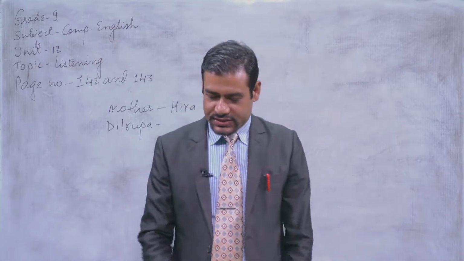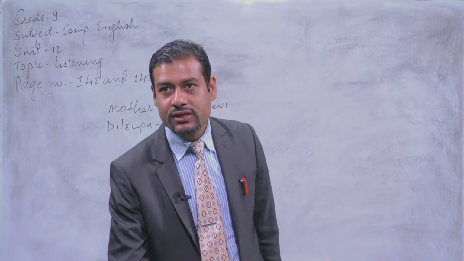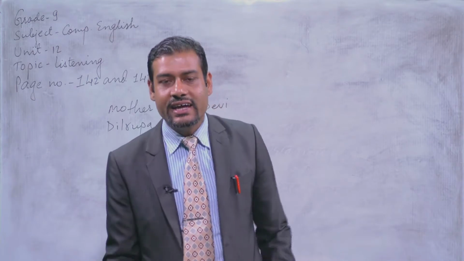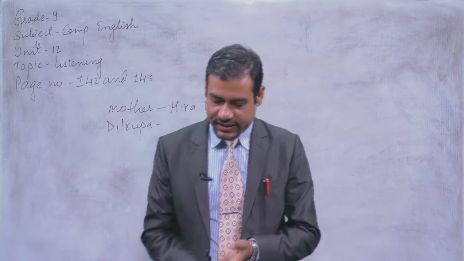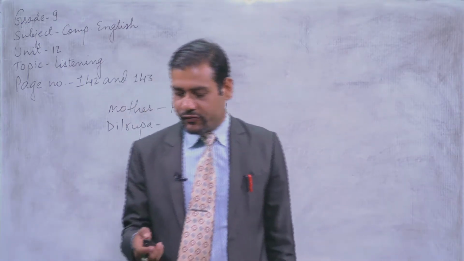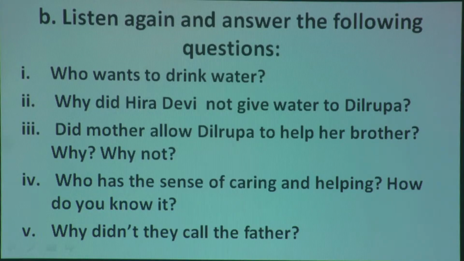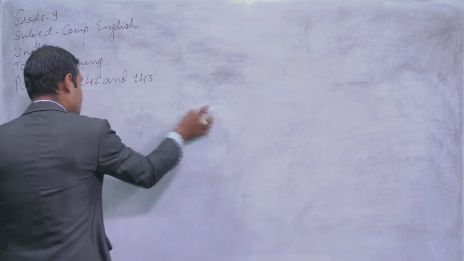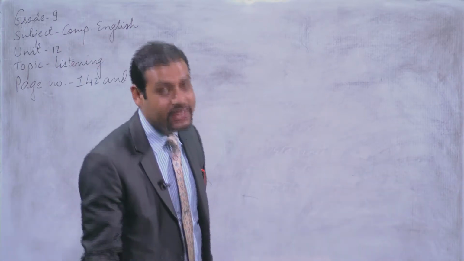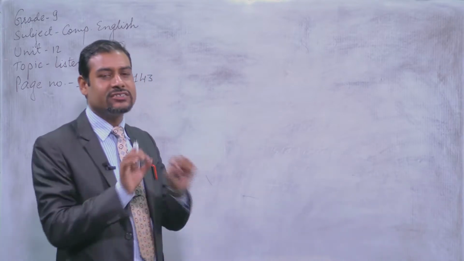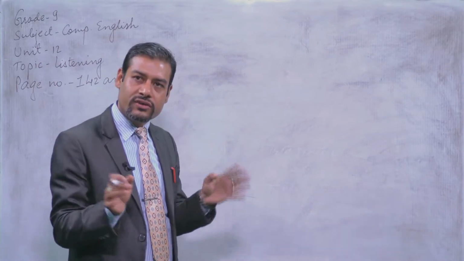Well, dear students, now I would like to show you the questions once again and you be ready to write the answers in your exercise book, okay? So the first question for you is, who wants to drink water? Now can you tell me? Yes, you are right. Who? Dilrupa or Hira Devi? Very good. You check your answer with me and try to write full sentences for your answers.